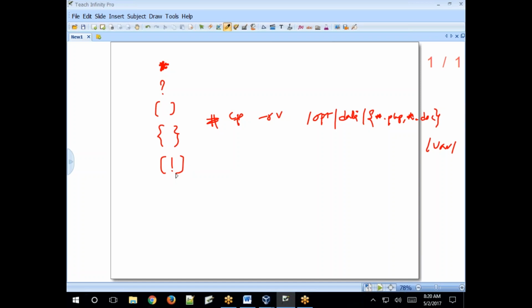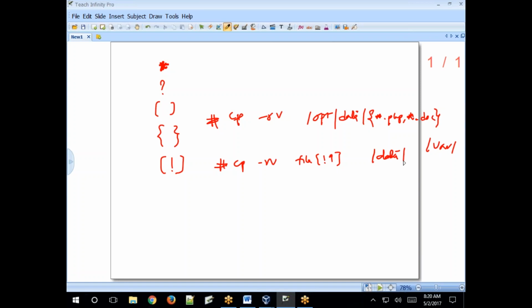For example, a small example, cp -rv, then file 9 if you specified, and the destination directory is this. Except file 9, the remaining files will be copied.